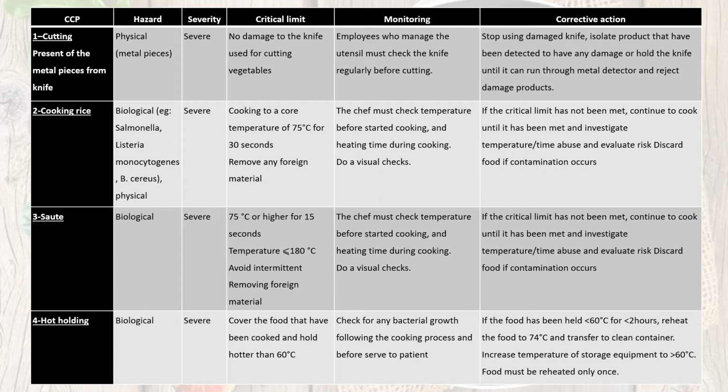For the corrective action, if the food has been held below 60 degrees C for less than 2 hours, we have to reheat the food to 74 degrees C and transfer it to a clean container. We have to make sure that the container has a temperature of above 60 degrees C, and we have to remember that the food must be reheated only once.